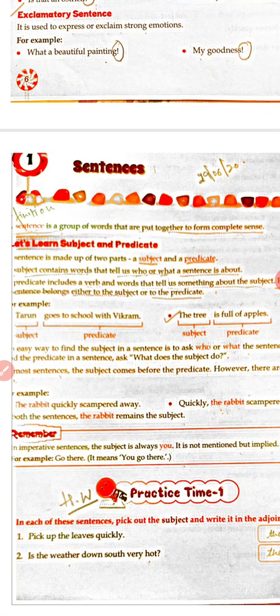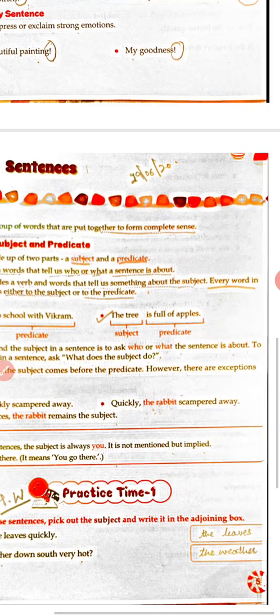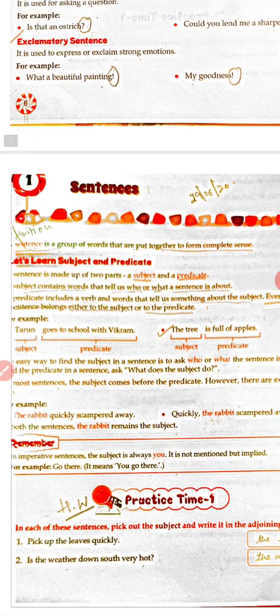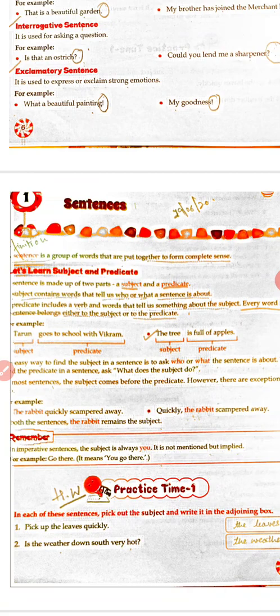All the things which I have underlined or tick marked, you have to write it in your grammar notebook. Make a separate notebook for grammar, right? So what is a sentence? A sentence is a group of words that are put together to form a complete sense.